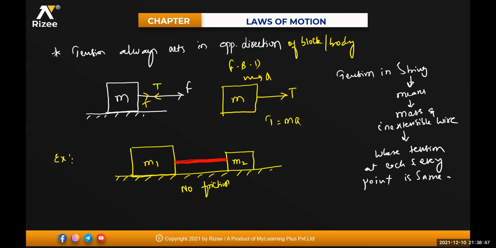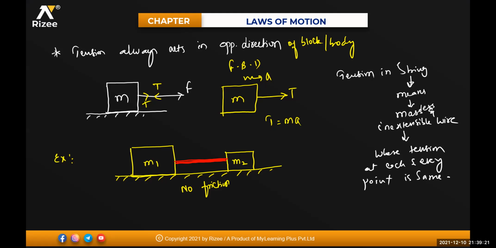You might have seen the movies of James Bond. When he tries to jump from one building to another building, in his pocket he will be carrying a small gun-type thing with a wire, isn't it? So he will try to fire it. A small thin wire will go to another building, which is say 40 or 50 floors, and that person can easily slide on that one and go to the other end. Such bodies are called strings, which means massless and inextensible wire.